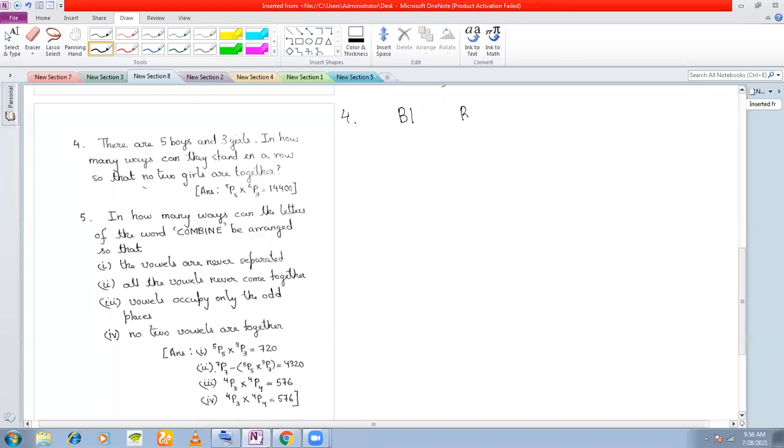Boy 1, boy 2, boy 3, boy 4, boy 5. 5 boys you keep. Now in between, if there is 1 boy between 2 girls, then no 2 girls will be together. Do you agree or not?